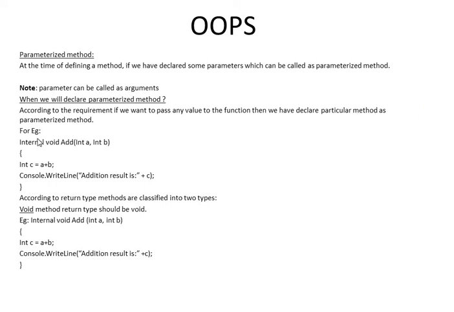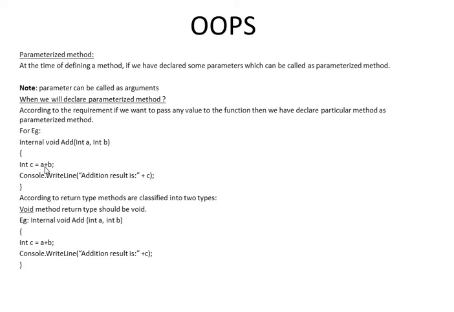Here we can see the example: internal void add is the name of the method, and we declared two parameters, int a and int b. These a and b are the parameters of the add method. In the first statement of that method, int c equals a plus b, the a value and b value are added and assigned into the c variable.